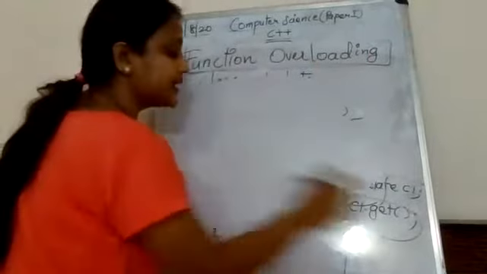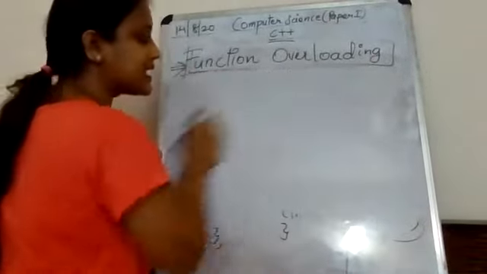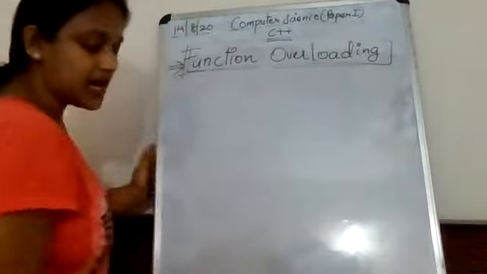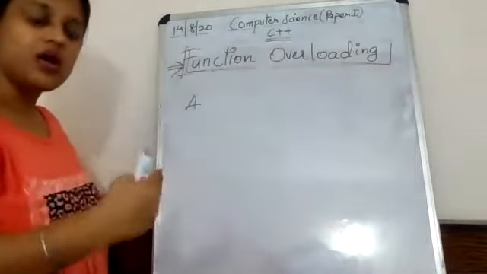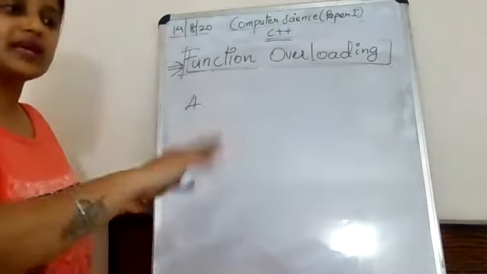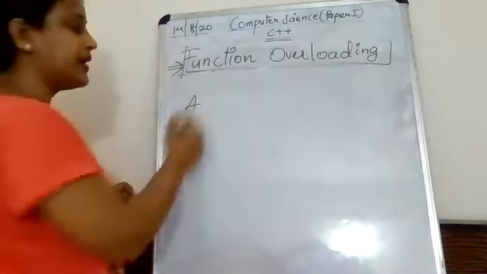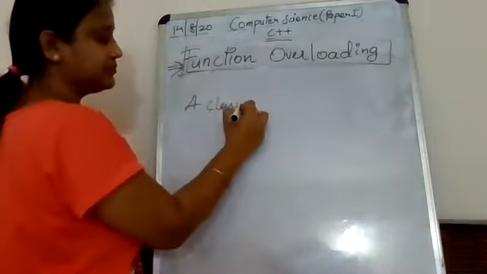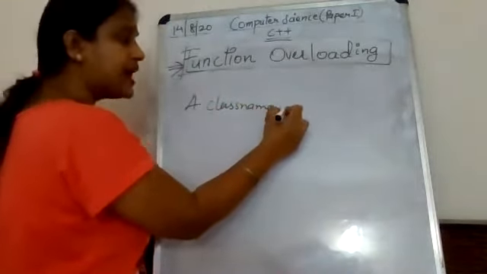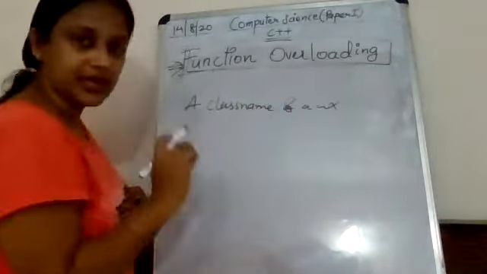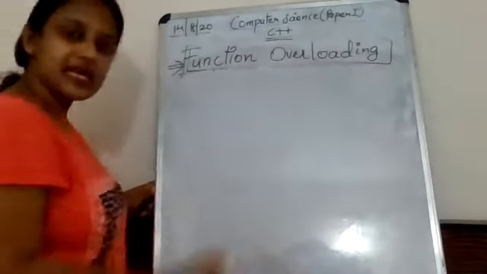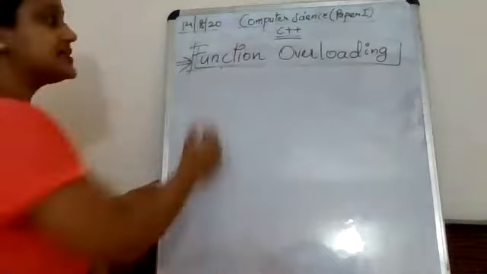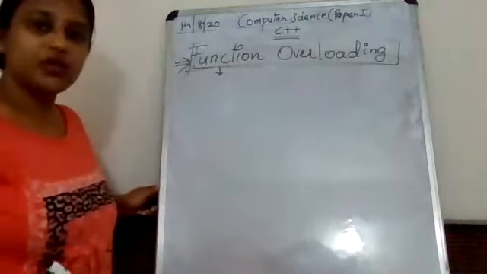Function overloading says that a class can have, see there are two things, a class name and a member function name. Whatever statement I am saying now, we are going to contradict in the next concept: that a class name and a member function name cannot be same. Similarly, two member functions cannot have the same name, but there is a concept known as function overloading which says